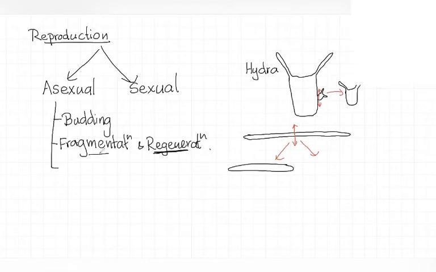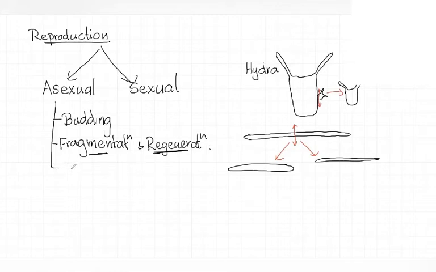First they fragment, then regenerate. These two pieces can grow into mature organisms as new organisms. So this single organism can give rise to two mature organisms. That method is called fragmentation and regeneration, right?